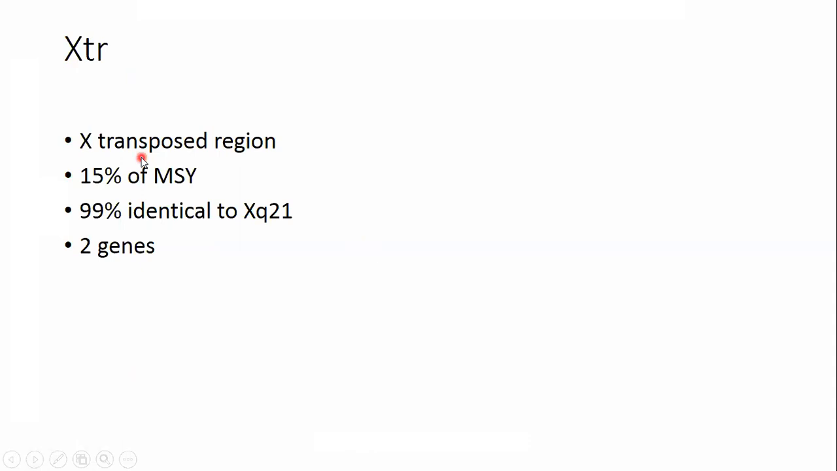So what is XTR? XTR is the X transposed region. 15% of MSY is XTR, and that region shares 99% homology to the X chromosome Q arm 21 region. XQ21 represents the Q arm of the X, and on the Q arm, a specific locus or region is named 21. So XTR shares homology, or is 99% identical, to XQ21, and it contains only two genes.